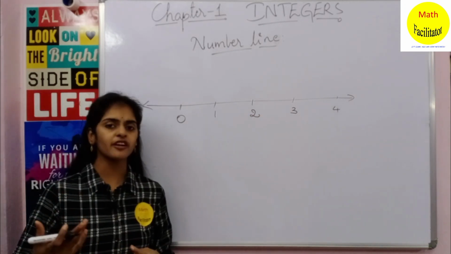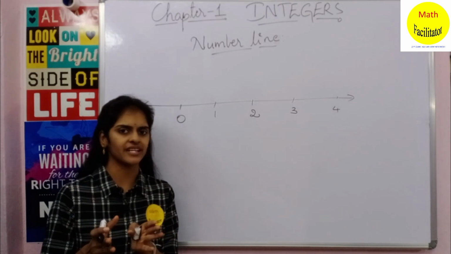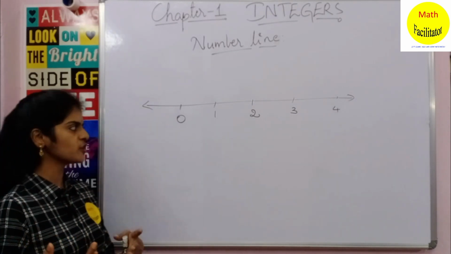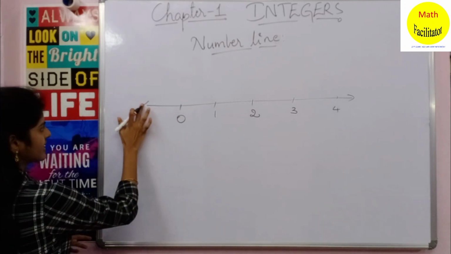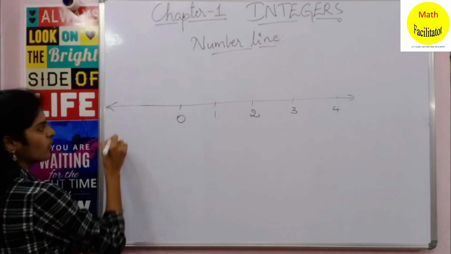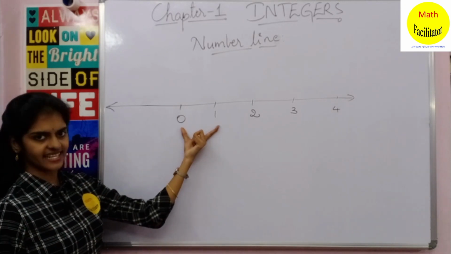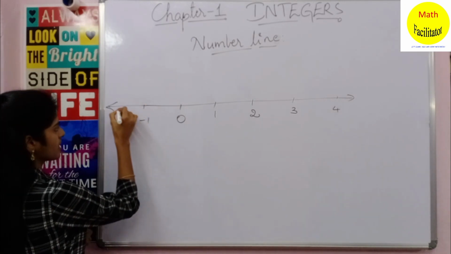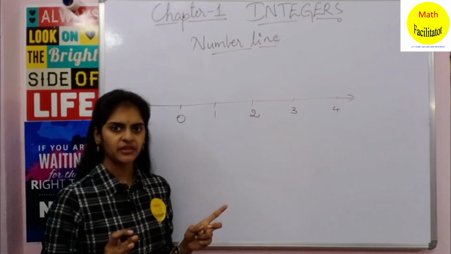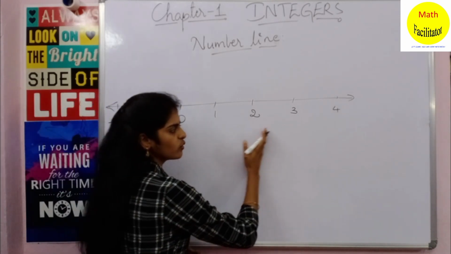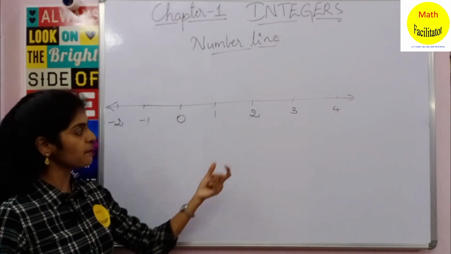Now if I want to represent the integers number line, what should I do? I should also write the negative numbers on this number line. So let us do it. Let us extend this number line, and again with unit distance we shall write the negative numbers on the number line.